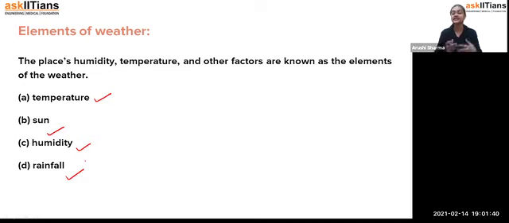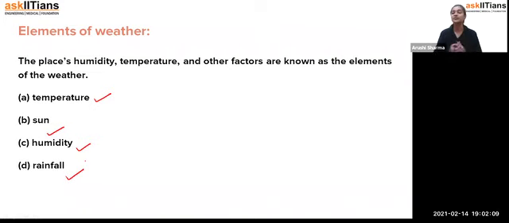Humidity, students, we can say is the moisture in the atmosphere. For example, my mother, whenever she washed clothes, always checked whether it was a very sunny day, because on a sunny day there is very little moisture in the atmosphere. That means humidity is very low that day, and the clothes will dry very easily. But if there is moisture in the atmosphere, clothes will take time to dry. So humidity is also a very important element of the weather, which we always notice for our work.